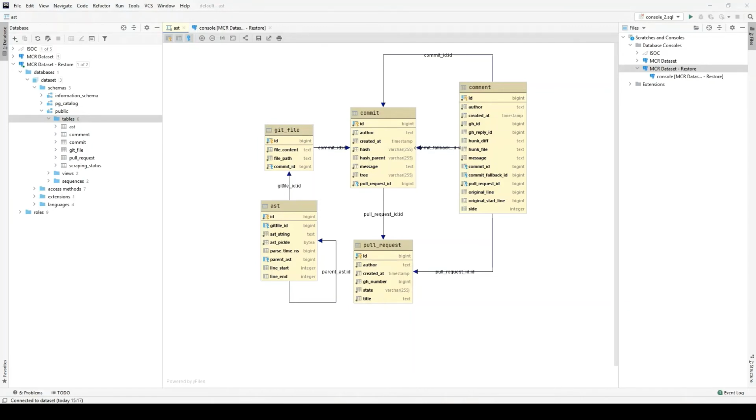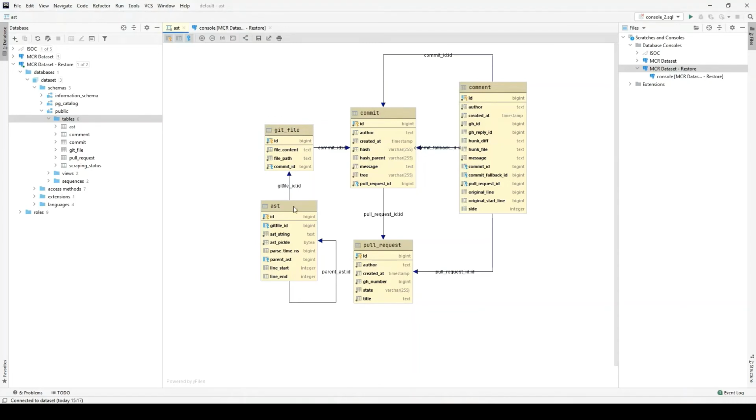In GitHub, it is also possible to create comments directly on the pull request, which are not associated with some particular change in source code. So therefore, the relationship between the comment and the pull request is mandatory, whereas the relationship between comment and commit is optional. Next, we download the content of all the relevant source files and the revisions that were commented. We store both the path to the file and the content they had at that point in time.